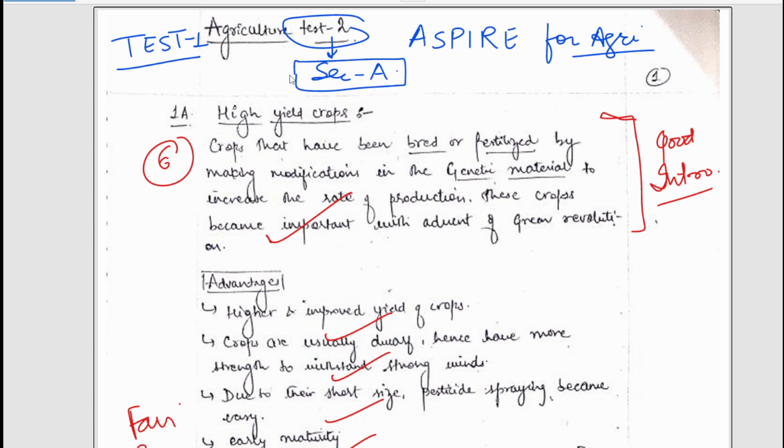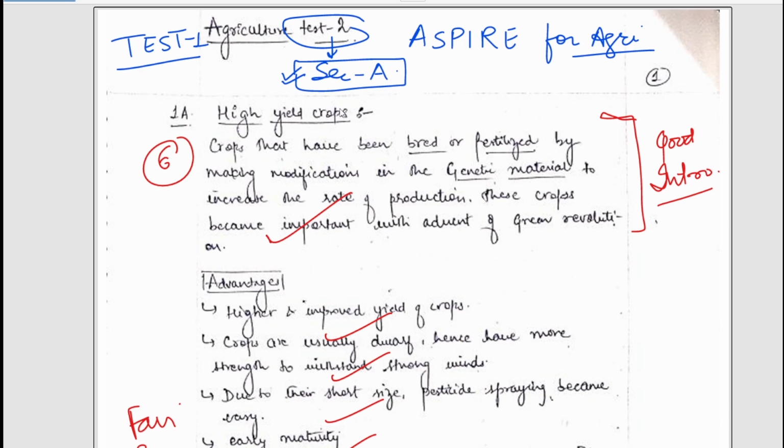In today's video, we will discuss the questions of section A, and in another video we will discuss the questions of section B, because it will take too much time if we discuss all the 5 questions. So we will discuss the questions the student has answered in section A, and by analyzing these types of answer copies, you can also improve your answer writing skills. These copies can help you understand how the student has approached the answer. So let's start the analysis.